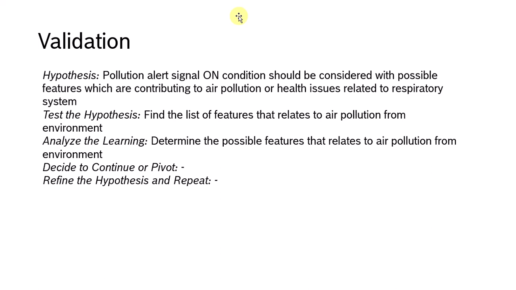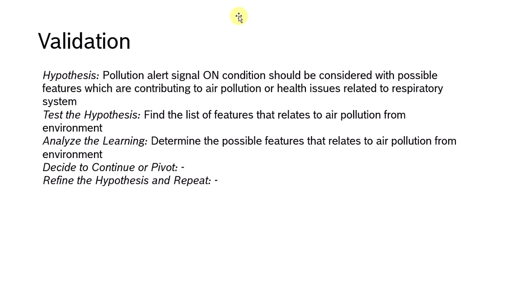The next one is the validation plan. The hypothesis is that the pollution alert signal on condition should be considered. Here we need to consider the possible features which contribute to air pollution or health issues affecting human beings. So we need to create a plan of the possible features we should consider as important while predicting the output.